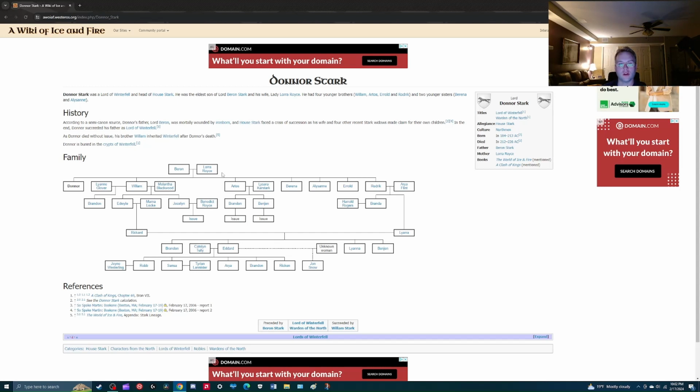He had 4 younger brothers: Willem, Ardos, Errol, Roderick. How about that succession issue? And 2 younger sisters, Barina and Alysanne.